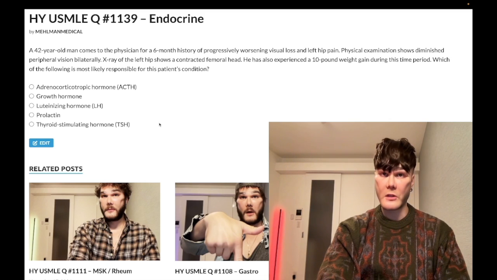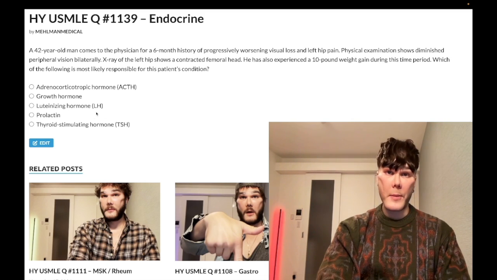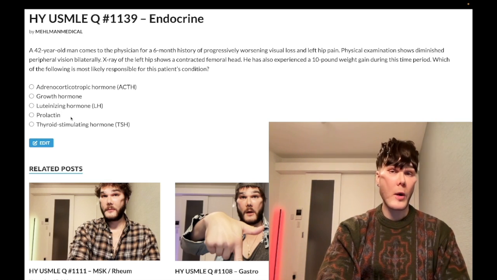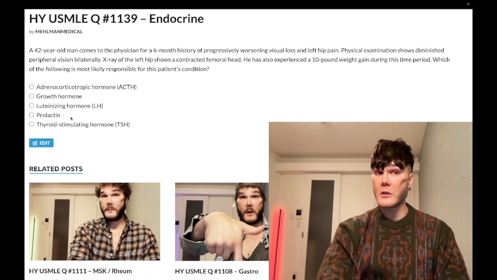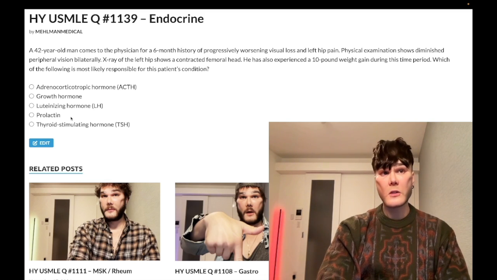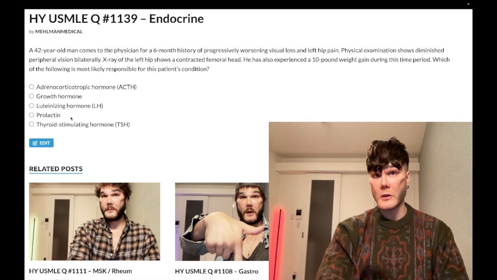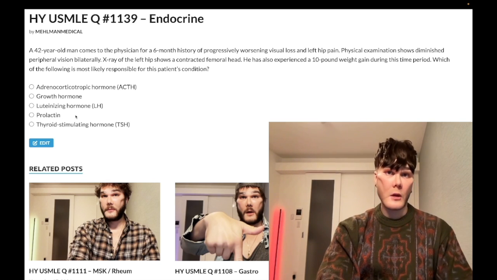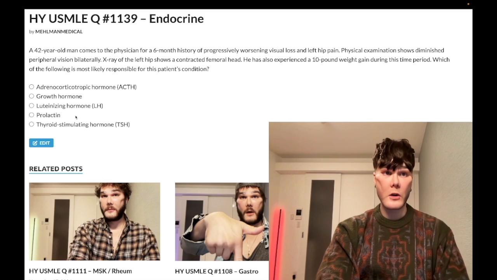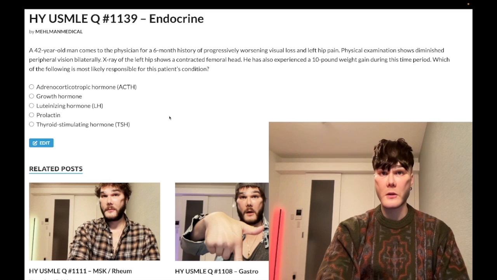Prolactin in women can cause amenorrhea. And of course, for prolactinoma, the high yield treatment for USMLE is going to be bromocriptine. So it's a D2 agonist. Dopamine inhibits prolactin. There are other D2 agonists, pergolide, ropinirole, pramipexole, but bromocriptine just tends to be the one that's used for prolactinoma. Wrong answer.